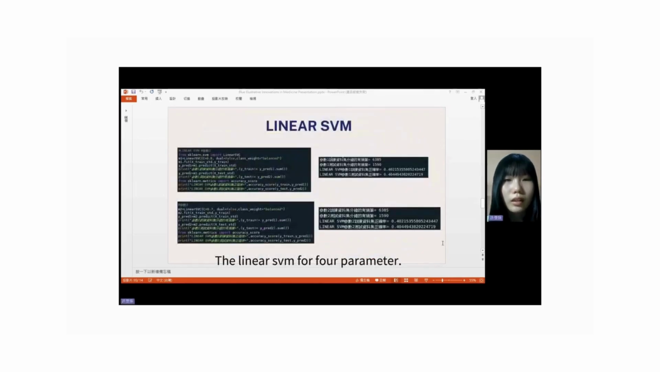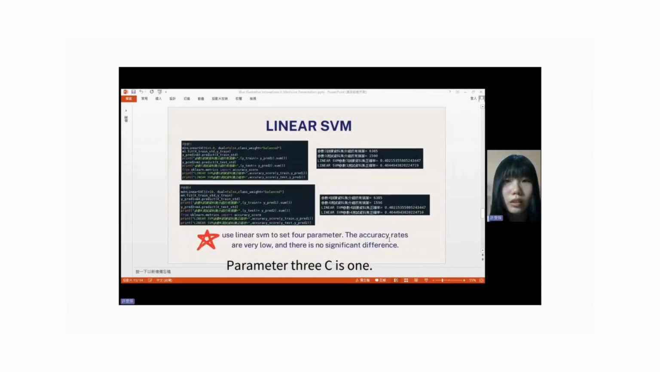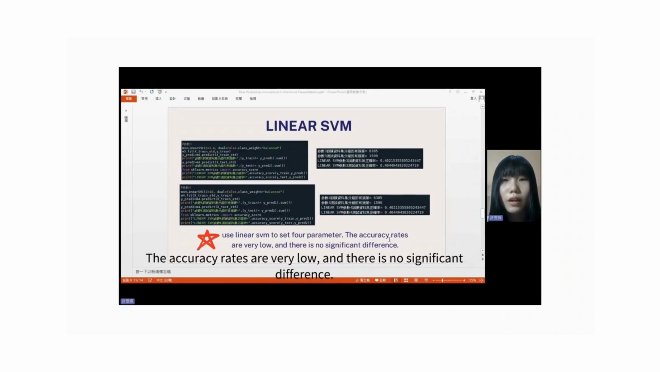We use a linear SVM for 4 parameters. Parameter 1 C is 0.8. Parameter 2 C is 0.7. Parameter 3 C is 1. Parameter 4 C is 10. We use linear SVM to test these parameters. The accuracy rates are very low, and there is no significant difference.